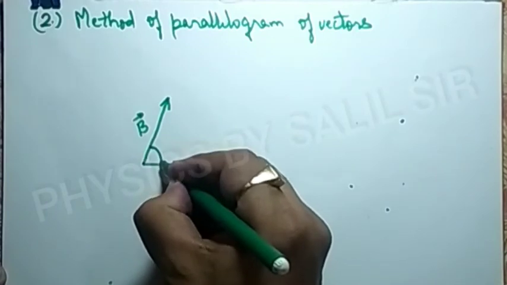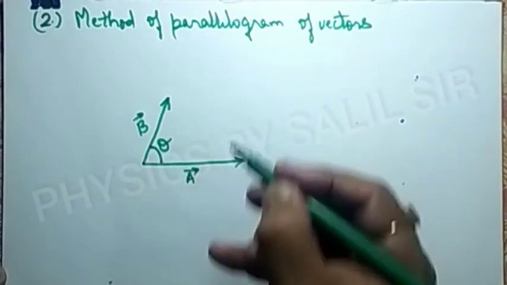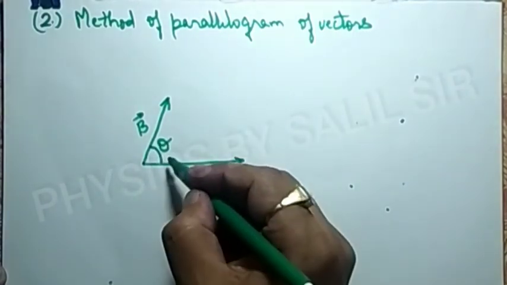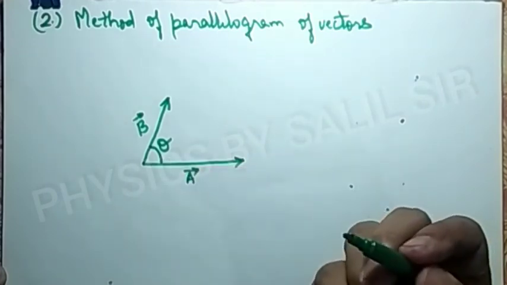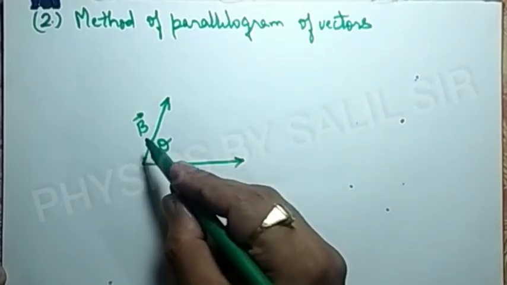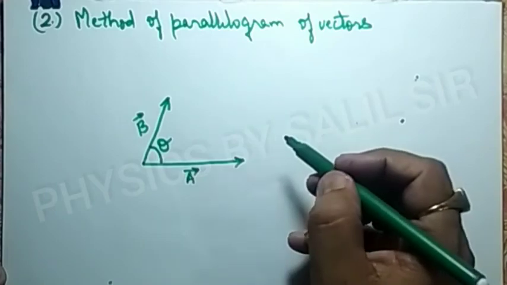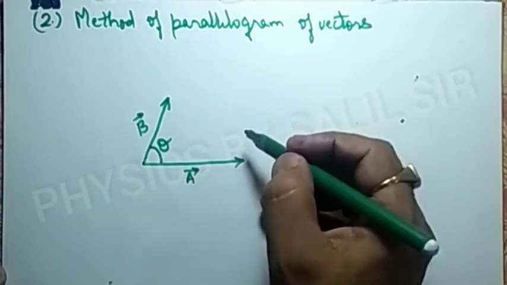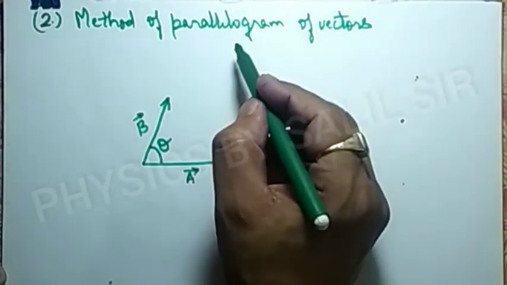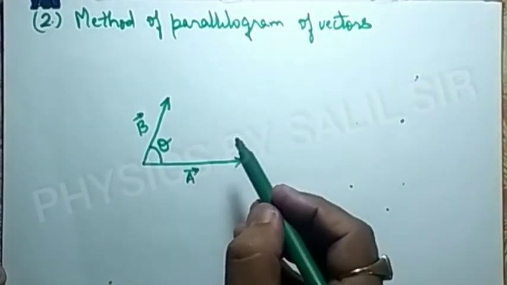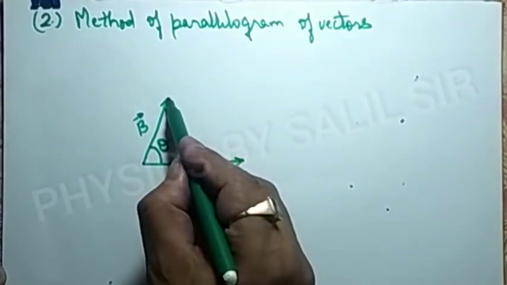And suppose this angle is theta, meaning theta is the angle with which vector b is drawn. Then in this method, because this is the method of parallelogram, we will try to make the parallelogram.